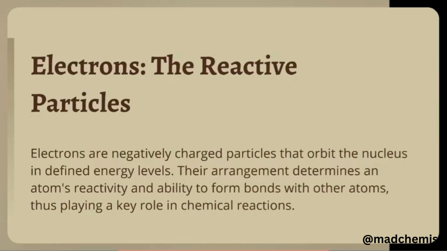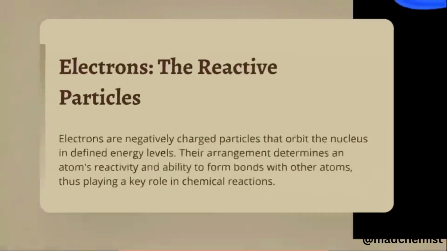Next come the electrons. These are the reactive particles. They are negatively charged and are present around the nucleus. They orbit the nucleus in defined energy levels. Their arrangement around the nucleus determines the atomic reactivity and the ability of the atom to form bonds with other atoms. So they play a very crucial role in chemical reactions.